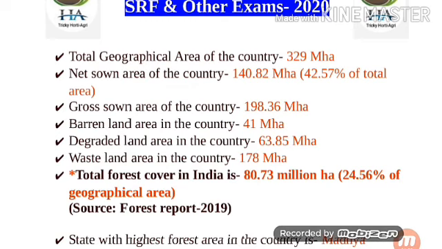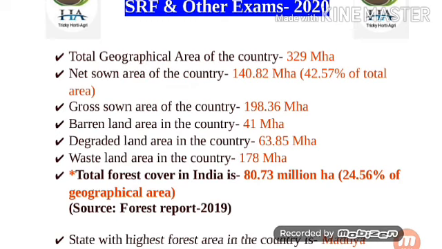Next point is degraded land area in the country. Degraded land means the type of land area which has lost some degree of its natural productivity due to human-caused processes. So degraded land area in the country is 63.85 million hectare.